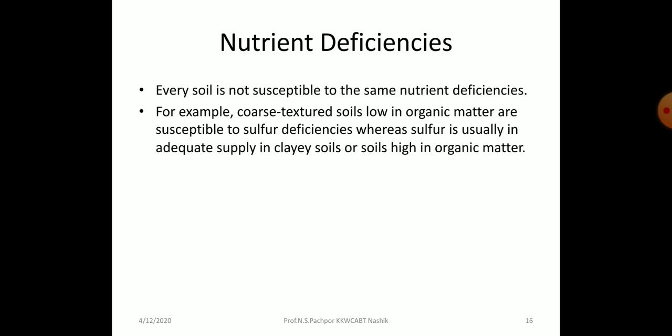So every soil is not susceptible to the same nutrient deficiency. Soil wise, the nutrient concentration changes. For example, porous texture soils that are low in organic matter are susceptible to sulfur deficiency, whereas sulfur is usually in adequate supply in clay soil or soils with high organic matter. So the nutrient concentration changes with the soil.